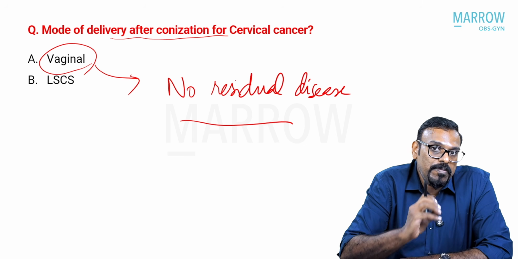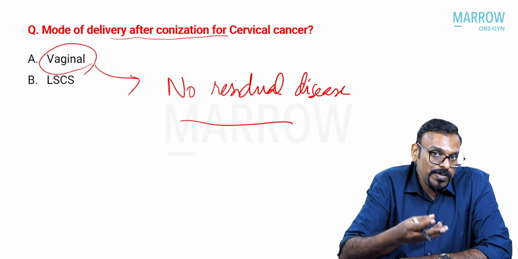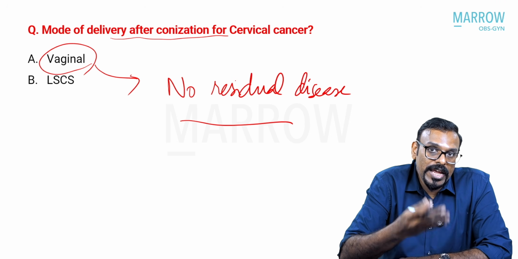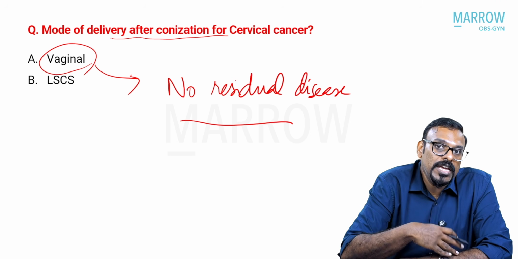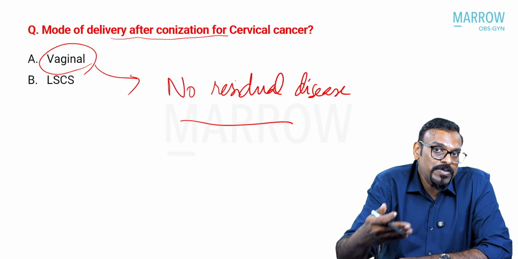But in any kind of cancer where there is presence of residual tumor in the cervix, if you let the patient go for a vaginal delivery, there is a risk of vaginal delivery related problems like bleeding and then dissemination of the tumor.